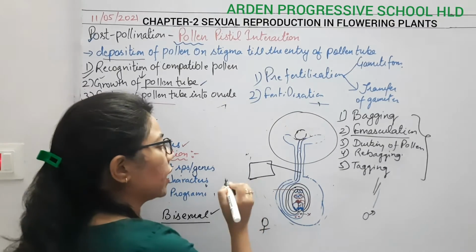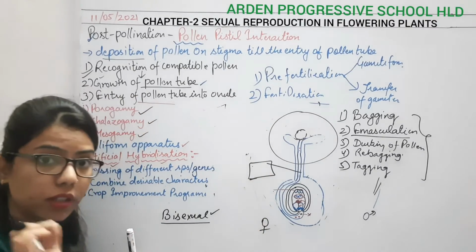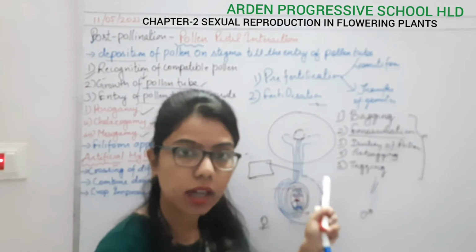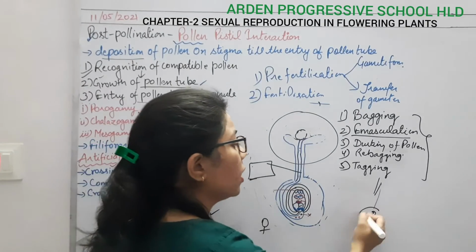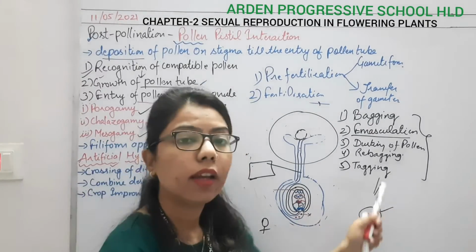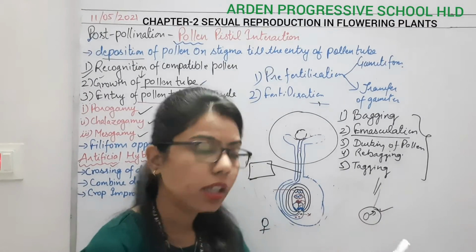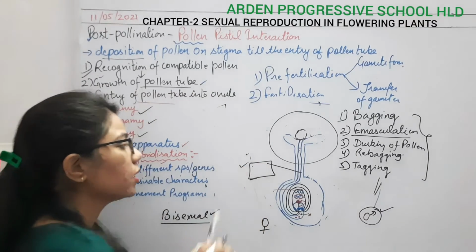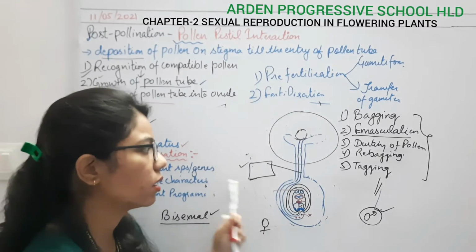And why are we tagging here? We will mention the date on which we have pollinated this flower, and the name of the variety from which we have taken the pollen grain. So every detail is given in this tag. Okay, that's why this is important here.